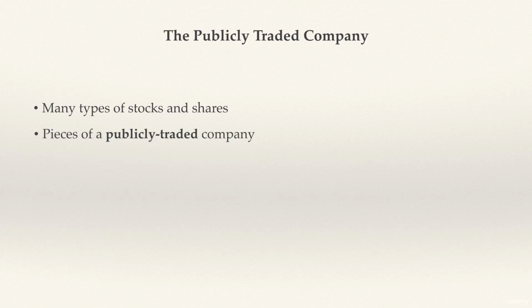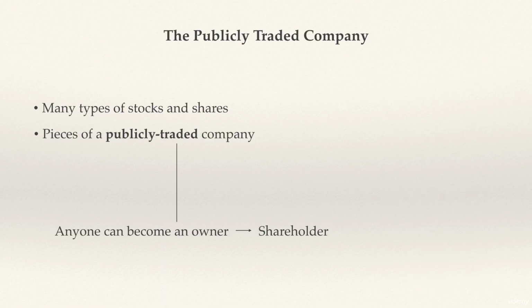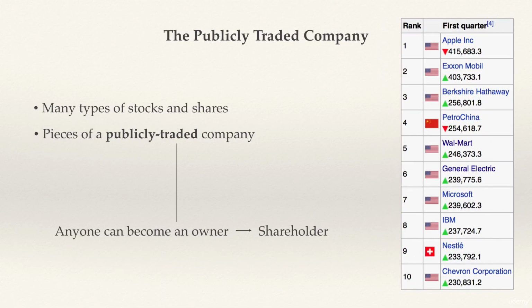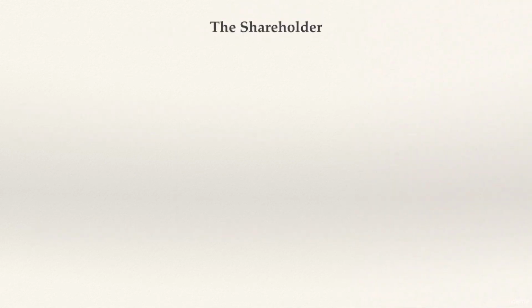When a company is trading publicly, then anyone can buy into it and become a part owner of the company, thus becoming what we call a shareholder. On the right is a list of the largest publicly traded companies by market capitalization. As a shareholder, you are a partial owner of the underlying company and have a set of rights, which are